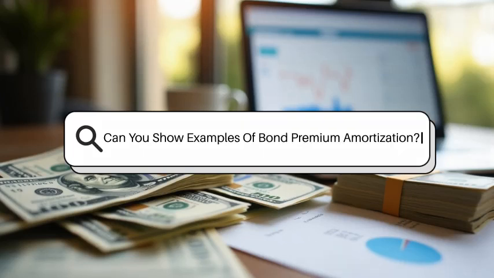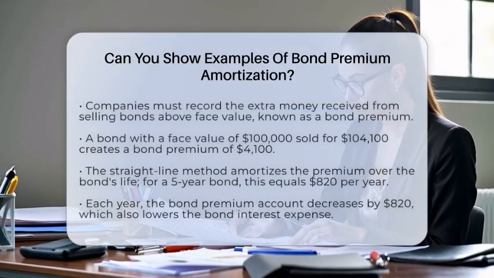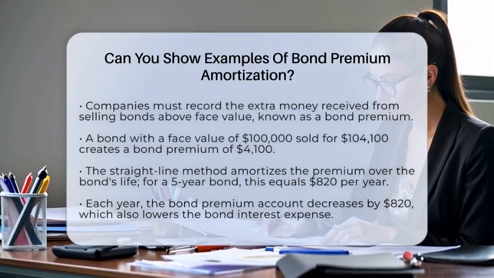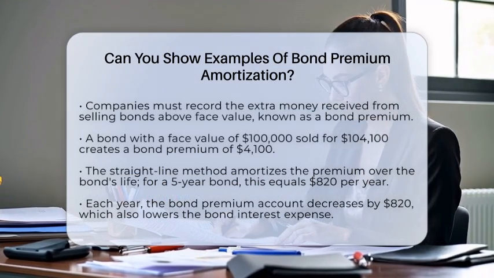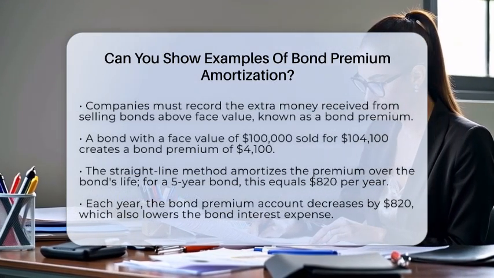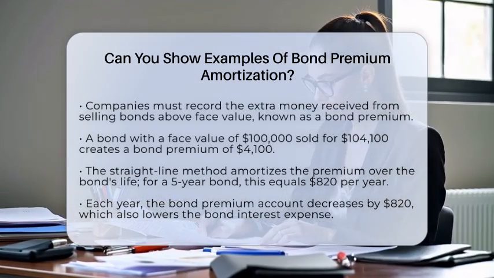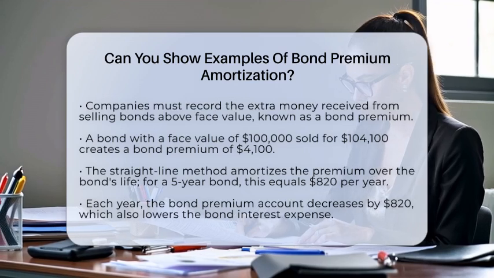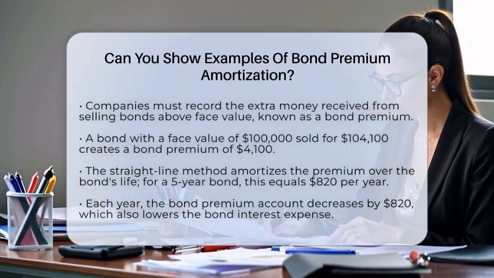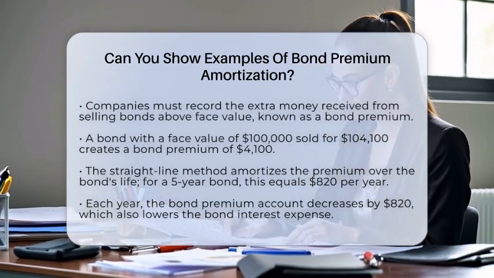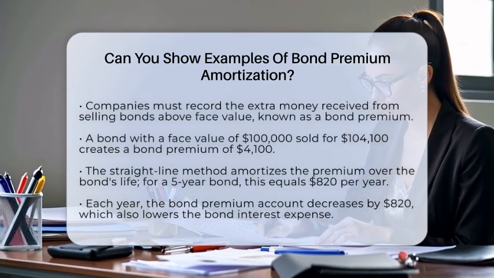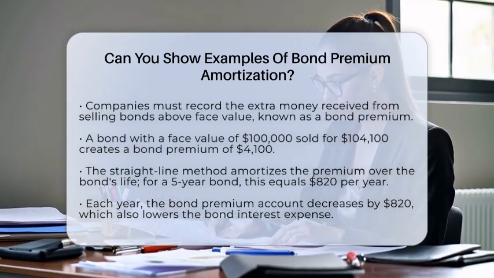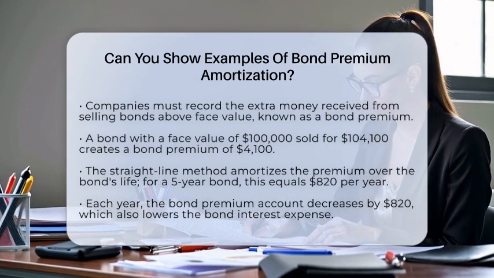Can you show examples of bond premium amortization? Have you ever wondered how companies handle the extra money they receive when selling bonds for more than their face value? This extra amount is known as a bond premium, and it needs to be recorded properly over the life of the bond. Let's break down some examples of bond premium amortization to clarify this process.